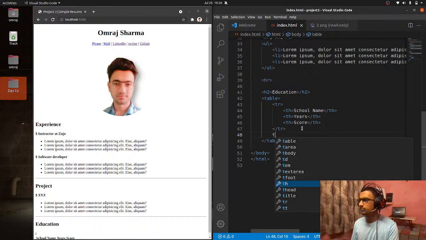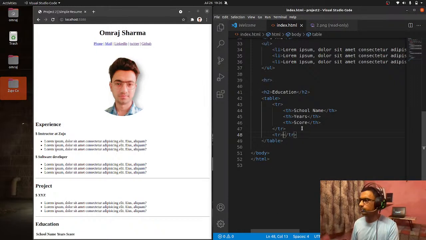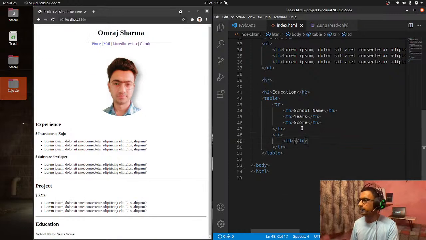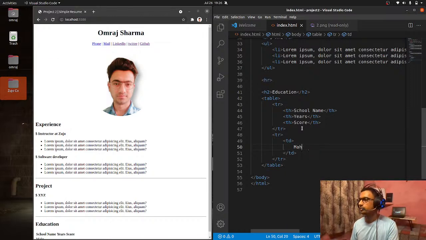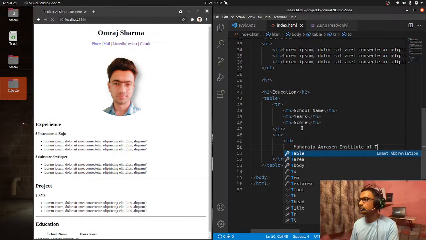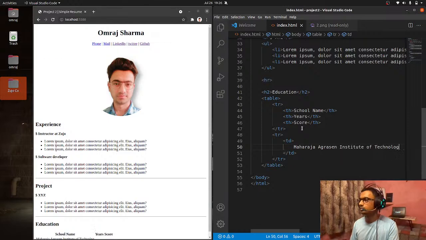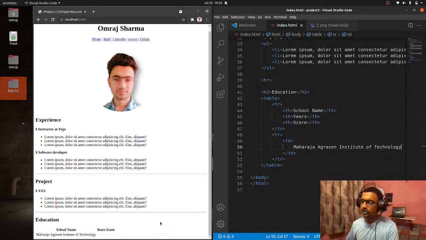Next we are having the table row, but here we are having the table data, right? For example, I am from some college, like Maharaja Agrasen Institute of Technology. So I have written my college name right over here.